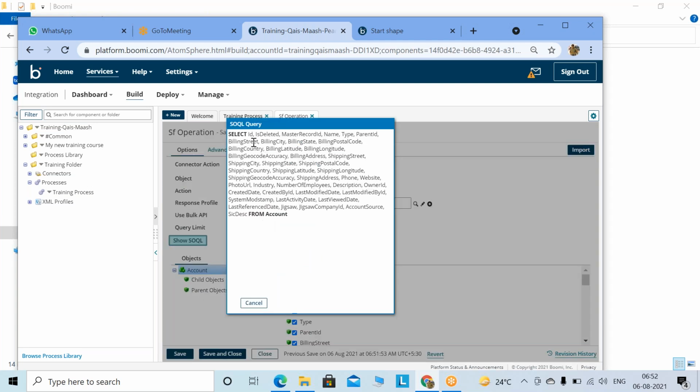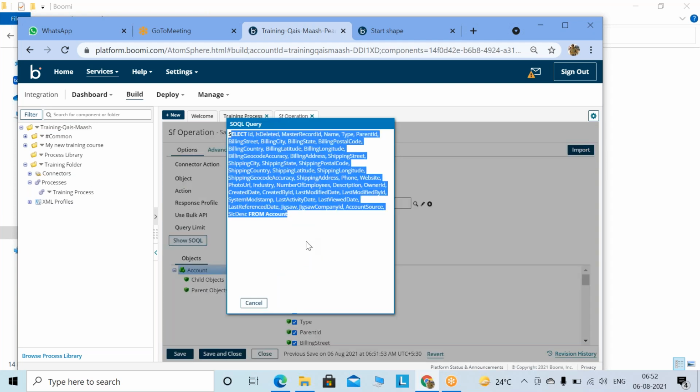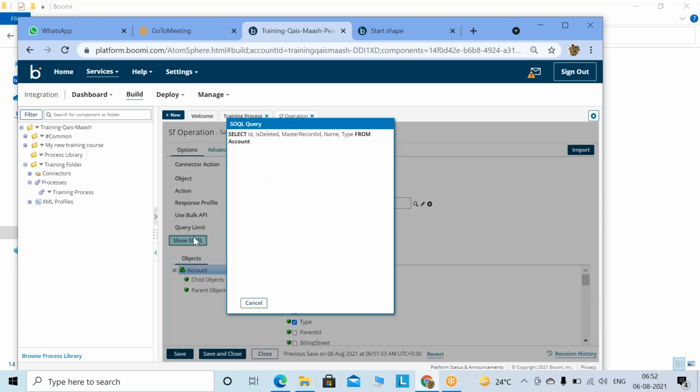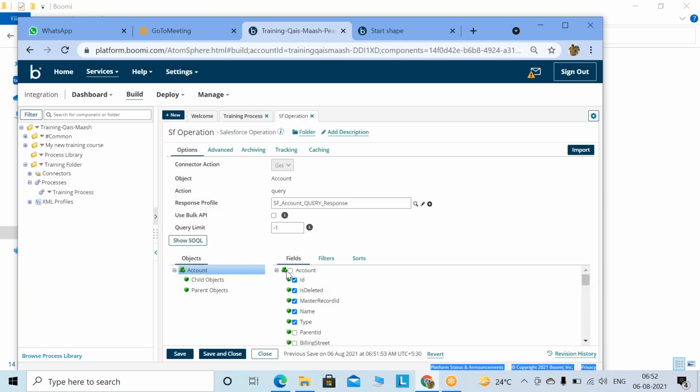And if you click on show SQL, it will show you the SQL statement. And this is the checkbox. If you don't want to select all, just check whatever you need. And if you click on show SQL, you see the SQL has been reduced, right? So whatever you require, you can select. As of now, I'll put it all, save it.